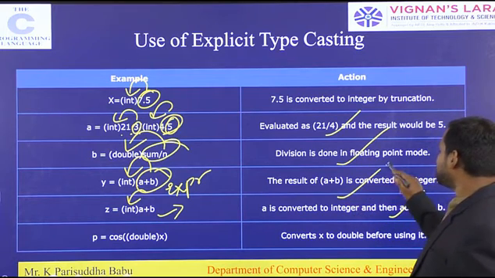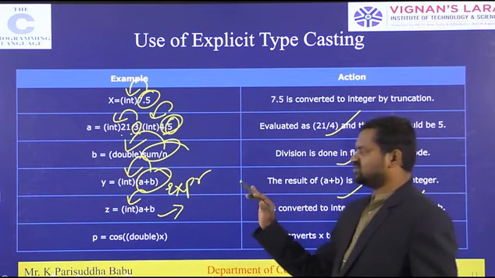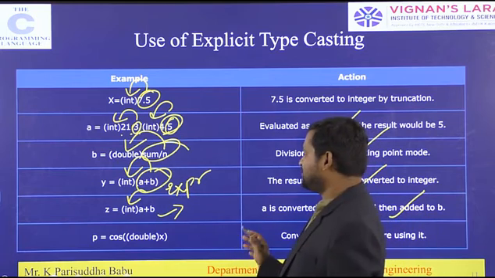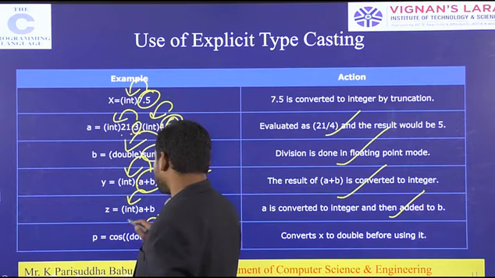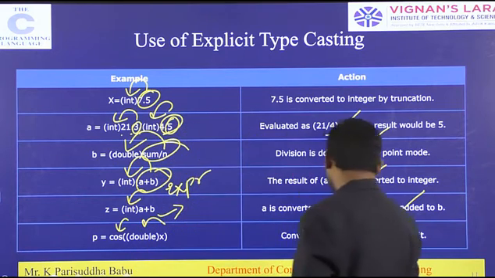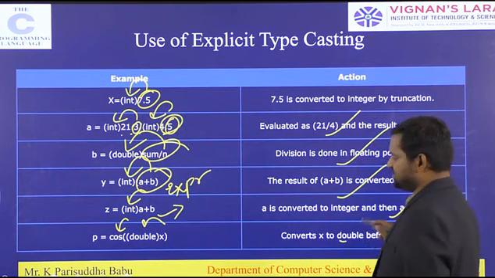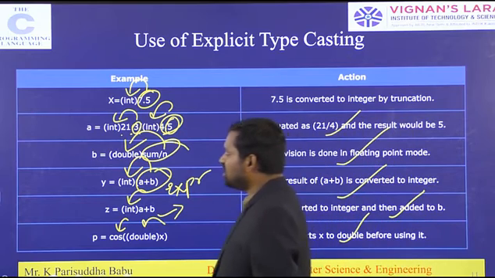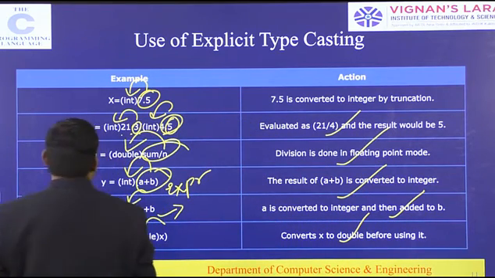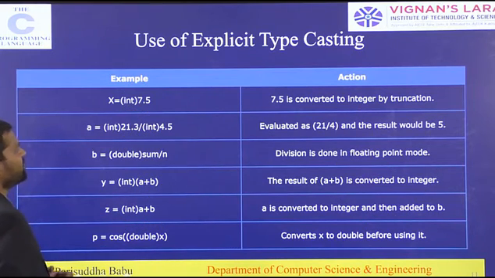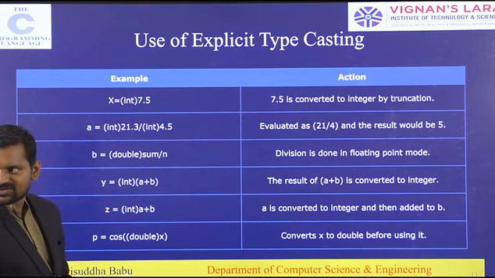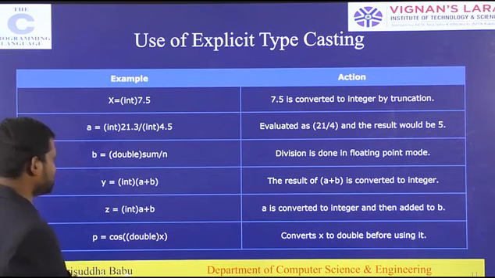The result is a converted to the integer. With brackets, if we give the cast, the result will be changed like this. (double) x, what is the meaning? Convert x to double before using it. These are the examples of explicit type conversion and also implicit type conversions.